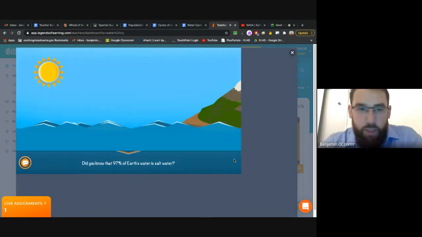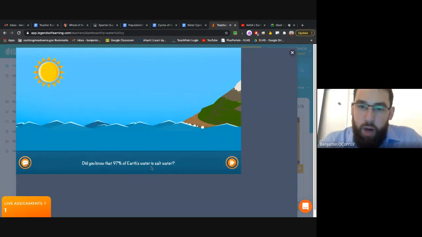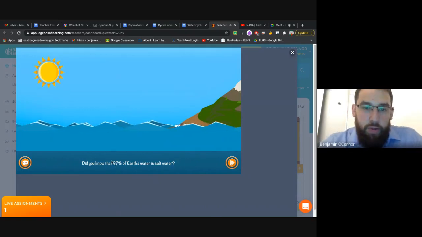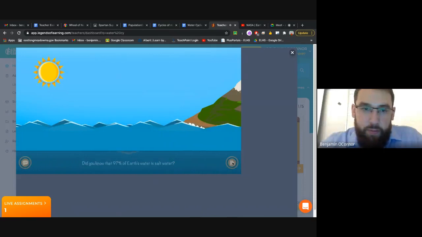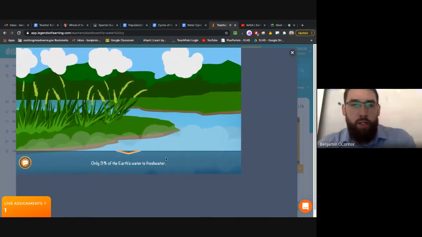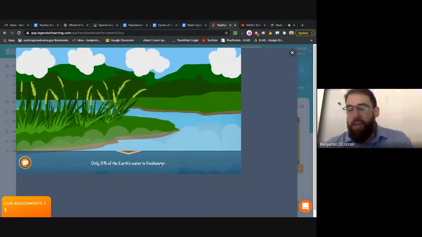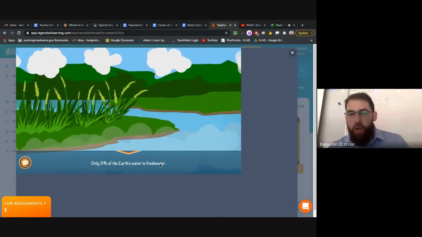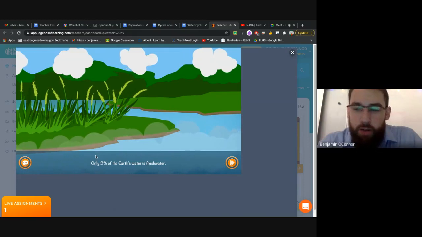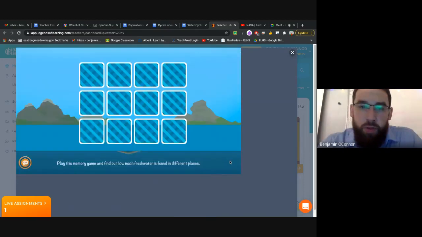Here's the arrow. Did you know that 97% of Earth's water is salt water? Right? 97% of Earth's water is salt water. Right? Only 3% of Earth's water is fresh water. Right? So this is the things that we actively consume. Just think about that. 97% salt, 3% fresh. How the heck does that happen? 3% fresh water is what we consume as the human population. It is unsafe to consume salt water.